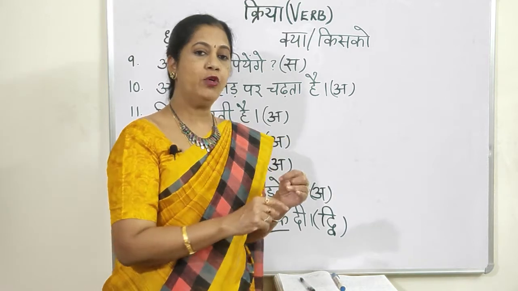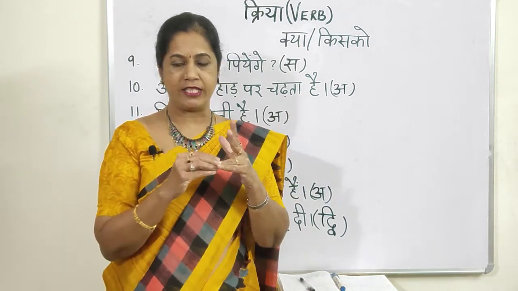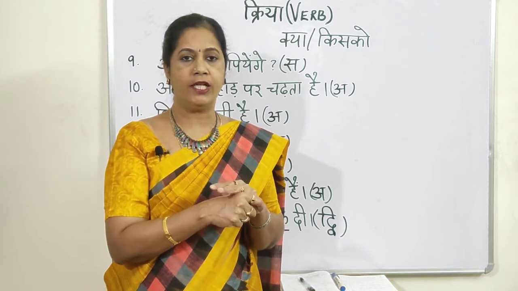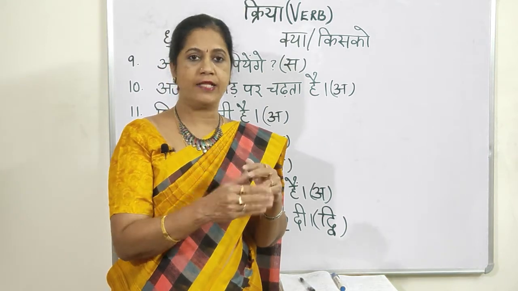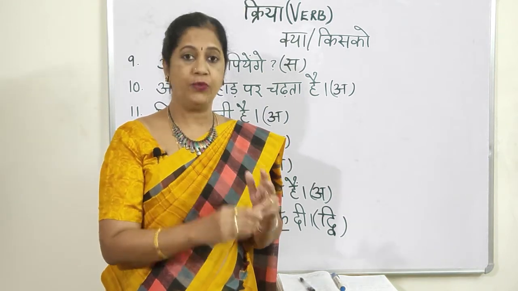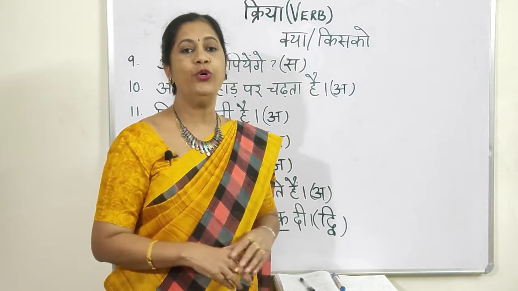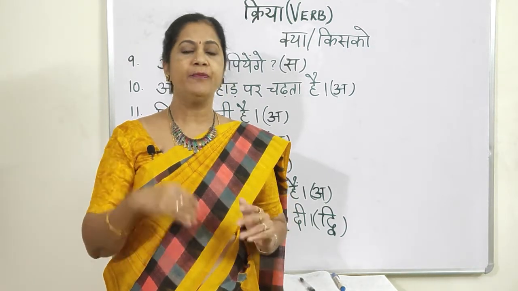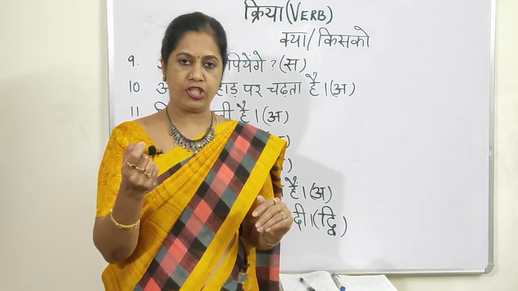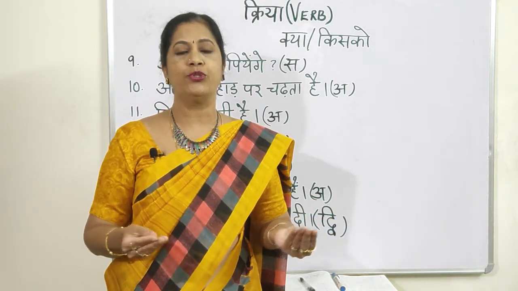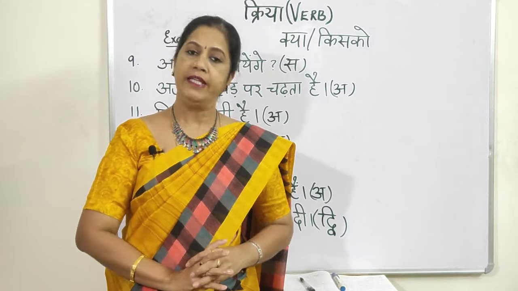And one more thing, what I said, क्या, किसको, you have to ask that question. When you don't get an answer, it is an intransitive verb. Finally, I told you, in general, any verb you put a question क्या or किसको to, if you don't get even an imaginary answer, then it is an intransitive verb.